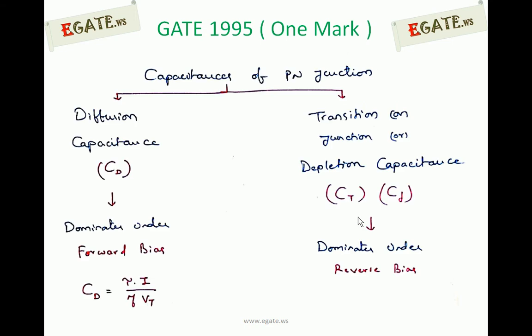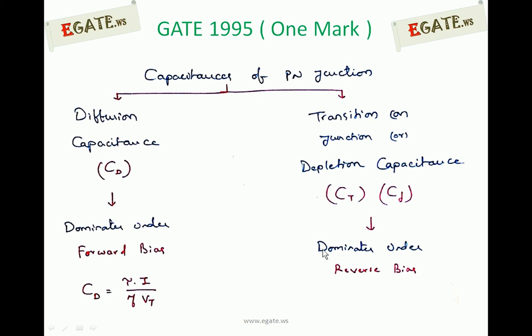We know capacitances of a PN junction are of two types. One is called diffusion capacitance, represented with CD, and the other is considered as transition or depletion or junction capacitance, generally indicated with CT or CJ. Diffusion capacitance dominates under forward bias and transition capacitance dominates under reverse bias.